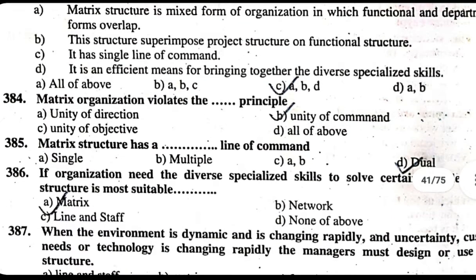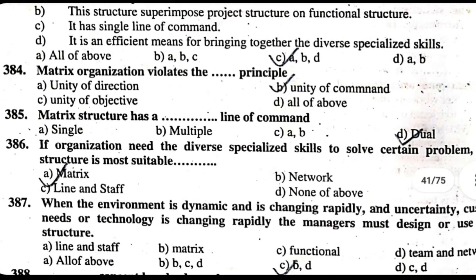387. When the environment is dynamic and changing rapidly and uncertainty, customer needs or technology is changing rapidly, the managers must design or use dash dash dash structure. A. Line and staff. B. Matrix. C. Functional. D. Team and network. The correct answer is B and D. Matrix and team and network.